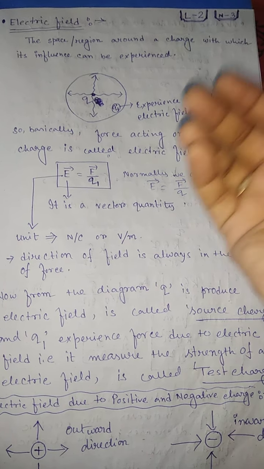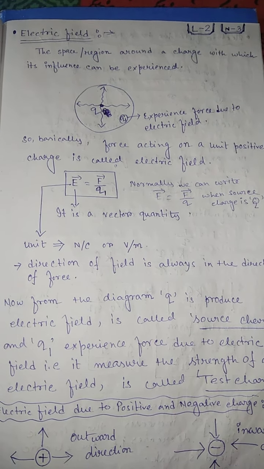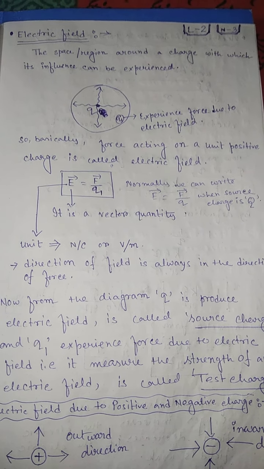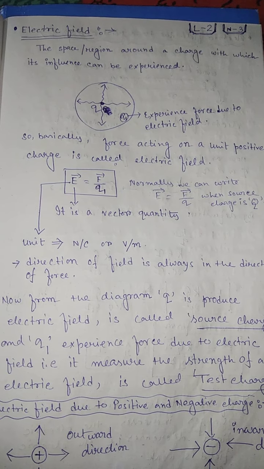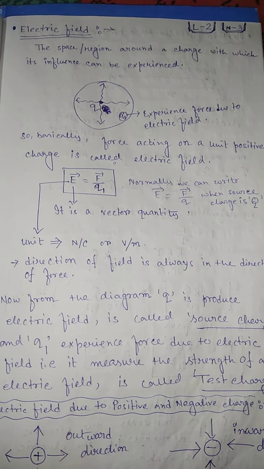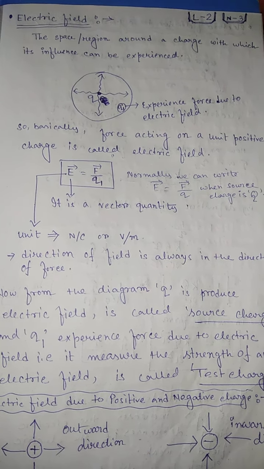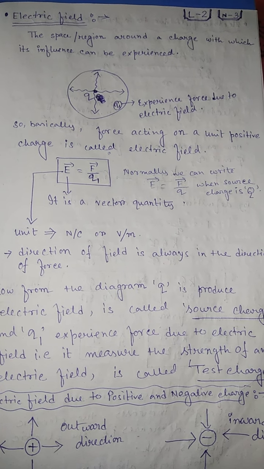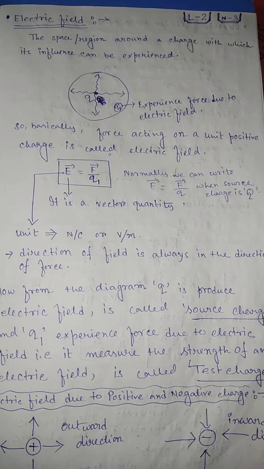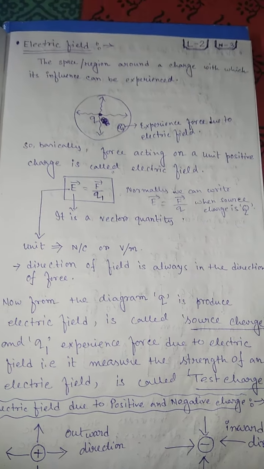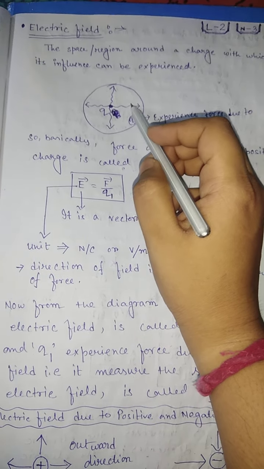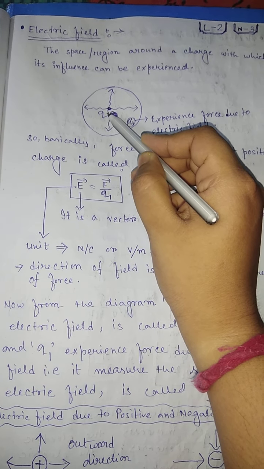So how do we define electric field? The space or region around a charge within which its influence can be experienced. How is it experienced? By another charge, either a like charge or an unlike charge. So this is the region, or the electric field, which is created by this charge q.